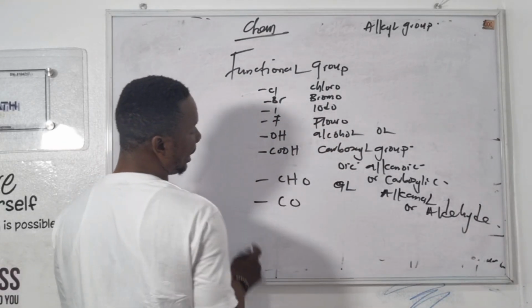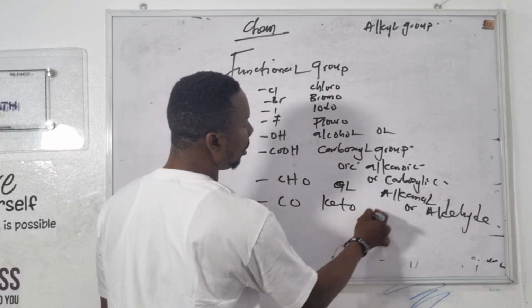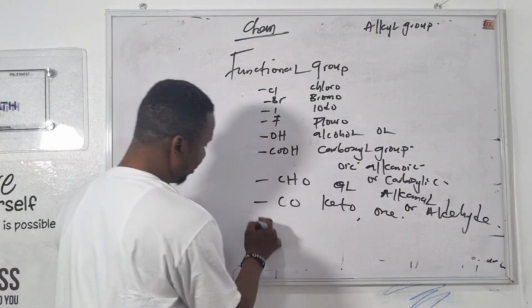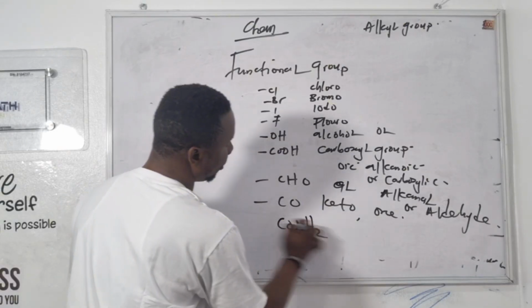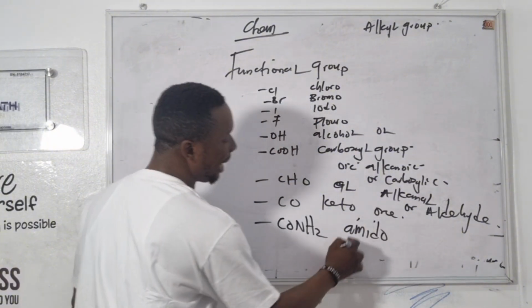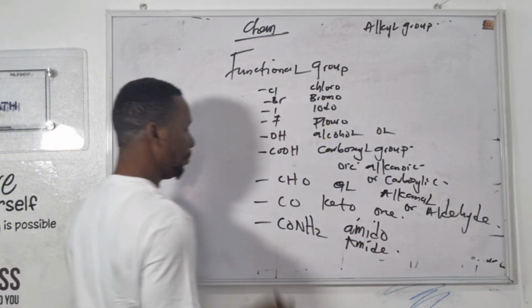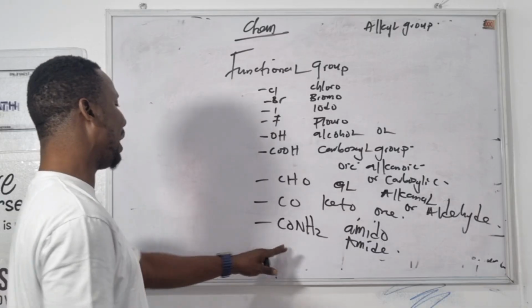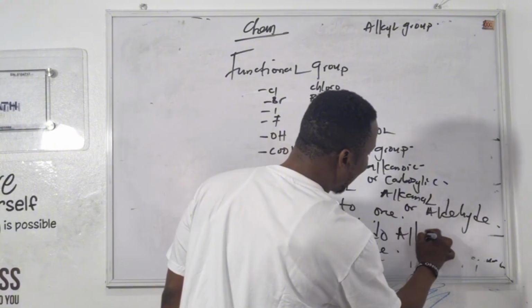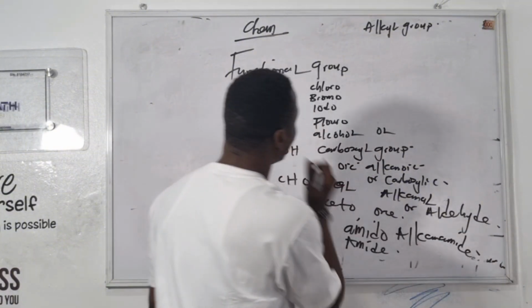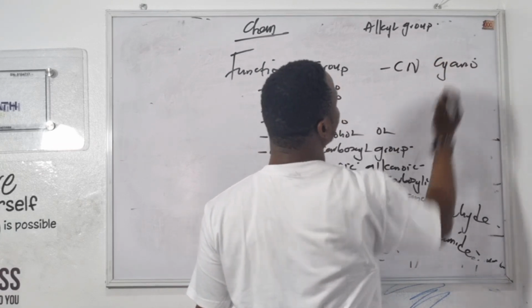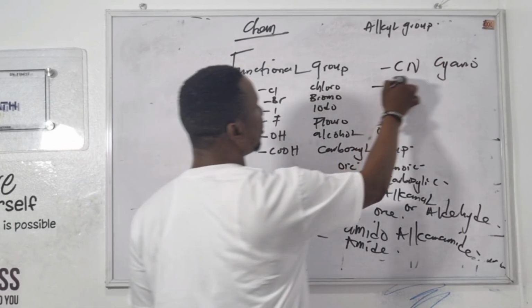We have CO. I told you earlier, it's called keto. So we have CONH2. It's called amido, or amide, or alkanamide. If you have CN, it's called cyano. If you have NH2, it's called amino.